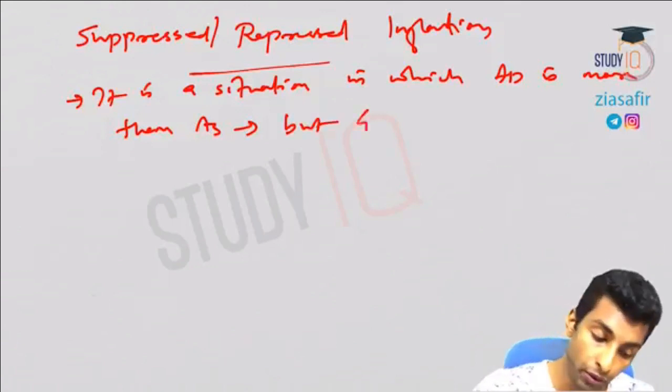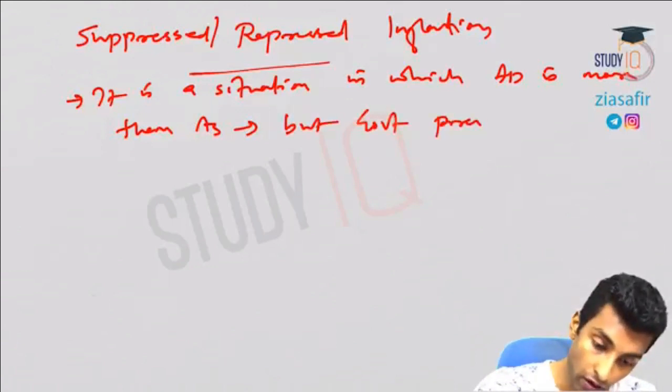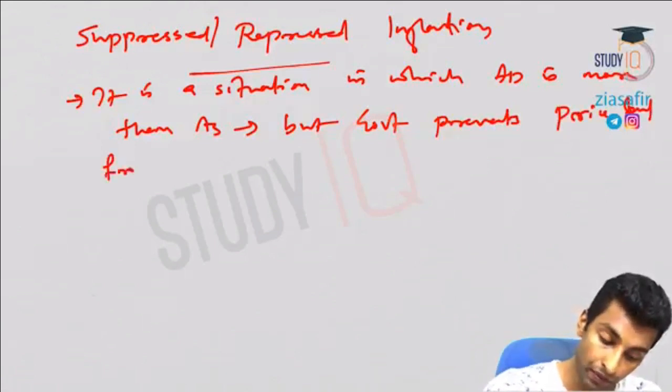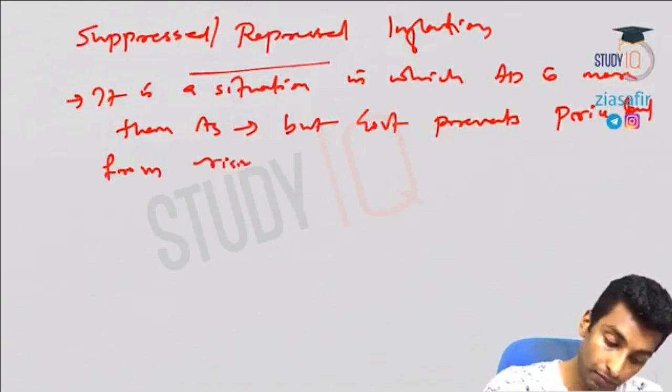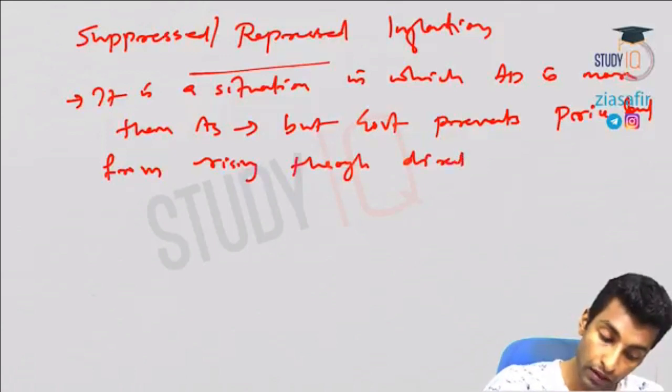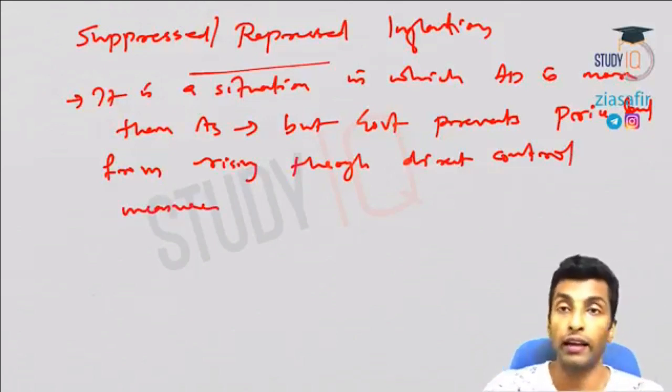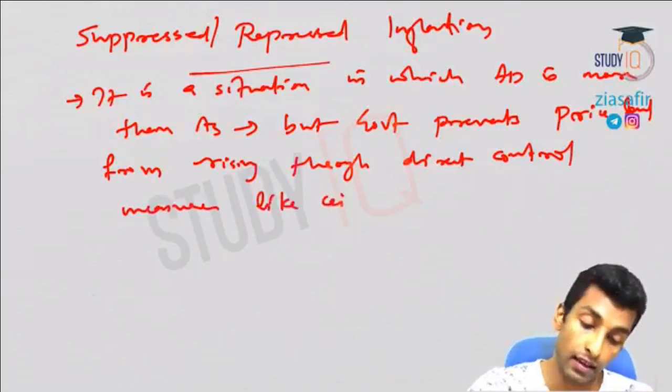But what the government does is prevent the price level from rising through direct control measures like ceiling prices.